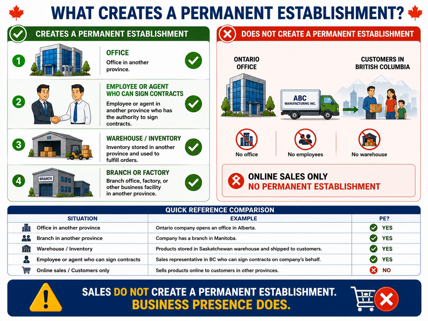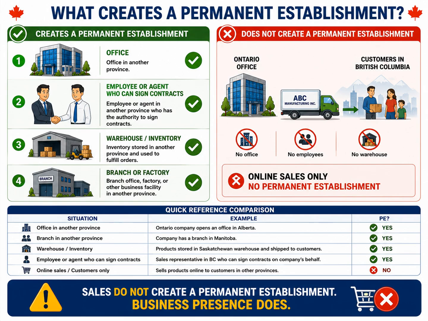Now let's look at what does not create a permanent establishment. Simply selling products to customers in another province is not enough. For example, an Ontario company may sell products online to customers in British Columbia. If the company has no office, no employees, no warehouse, and no other business presence in British Columbia, then it does not have a permanent establishment there. This is one of the most common misconceptions among new tax preparers. Sales alone do not create a permanent establishment. What matters is having a genuine business presence in the province.